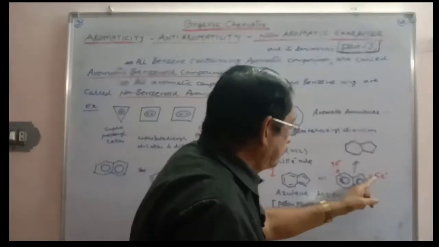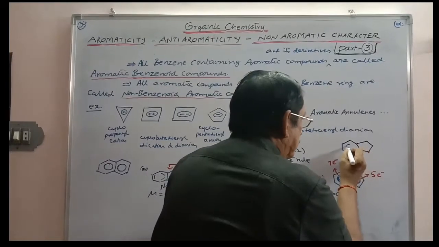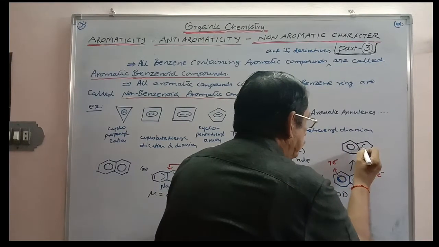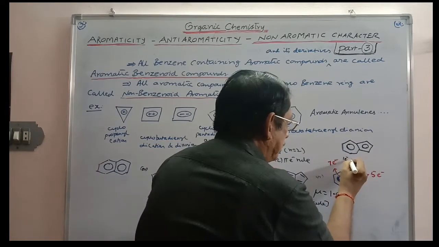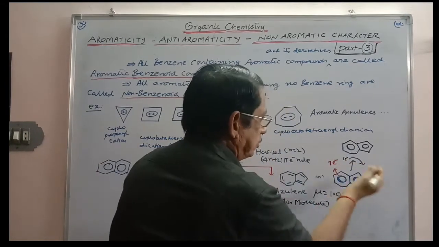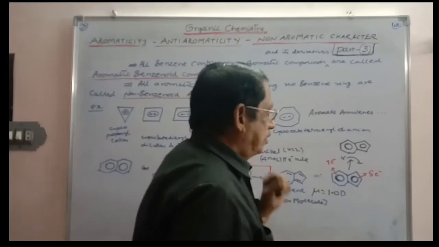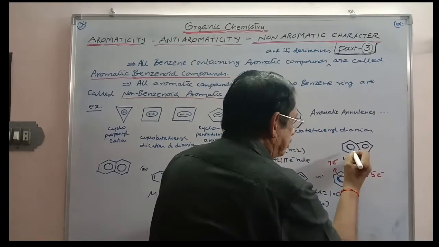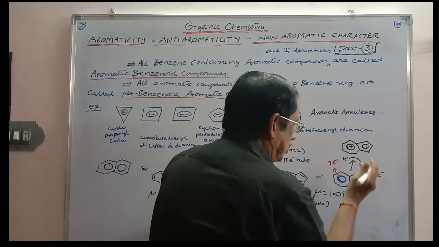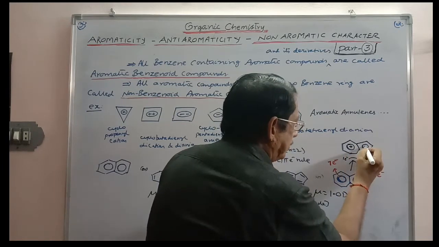One electron is transferred from this. So this will be containing how many electrons? When one electron is transferred from this ring to that ring, what happens? When one electron is lost, this will acquire a positive charge. When one electron is gained, this will acquire a negative charge.